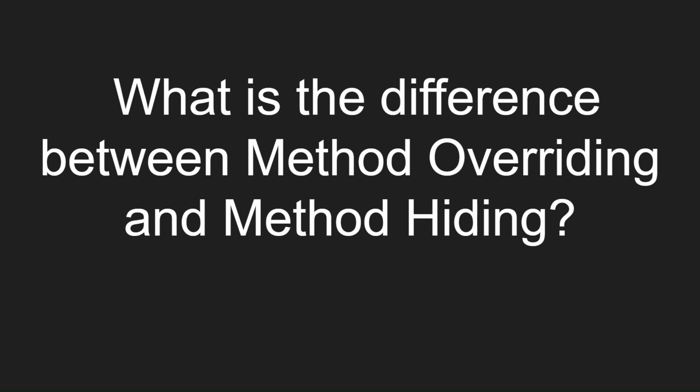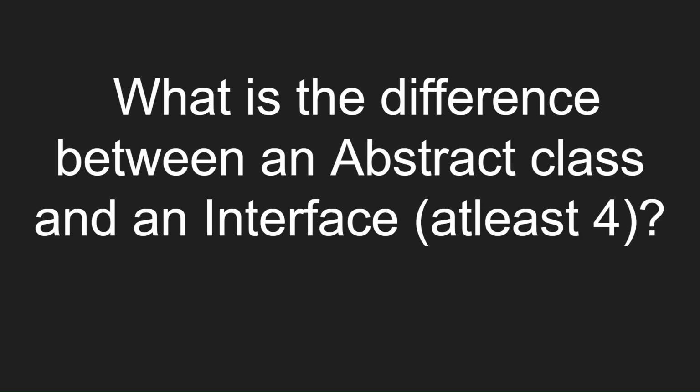So these are key differences between an abstract class and an interface. What is the difference between an abstract class and an interface? Abstract classes contain both declaration and definition of methods, while an interface should contain declaration of methods only. In case of abstract class, we have a keyword called abstract. In case of interfaces, we have a keyword called interface.